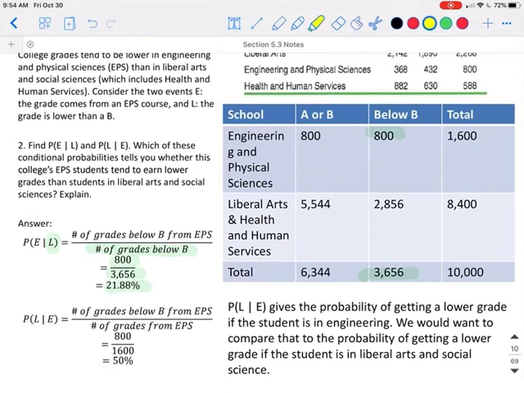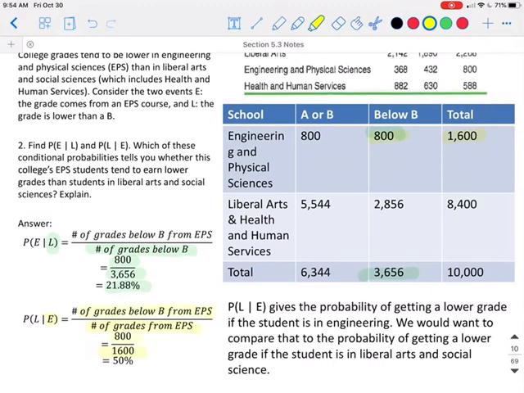Now, if we look at the probability that they get below a B given that they're in engineering, the number of students in engineering, because we're given that they're in engineering, total is 1,600, so that would go on the bottom. And of those 1,600 students, how many got a grade below a B would be 800.